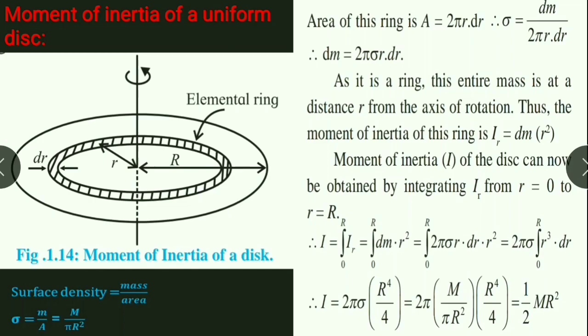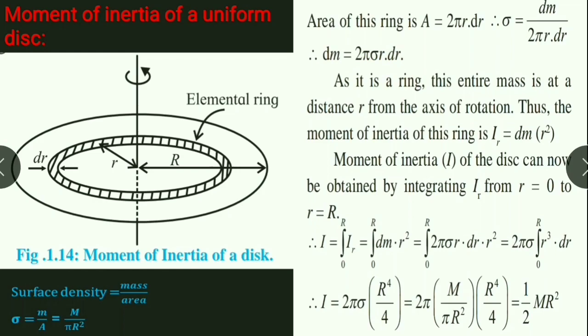Therefore, area of this ring is A is equal to 2 pi r into dr. Therefore, surface density is equal to mass upon area, that is, dm upon 2 pi r dr. Therefore, dm is equal to sigma into 2 pi r dr.